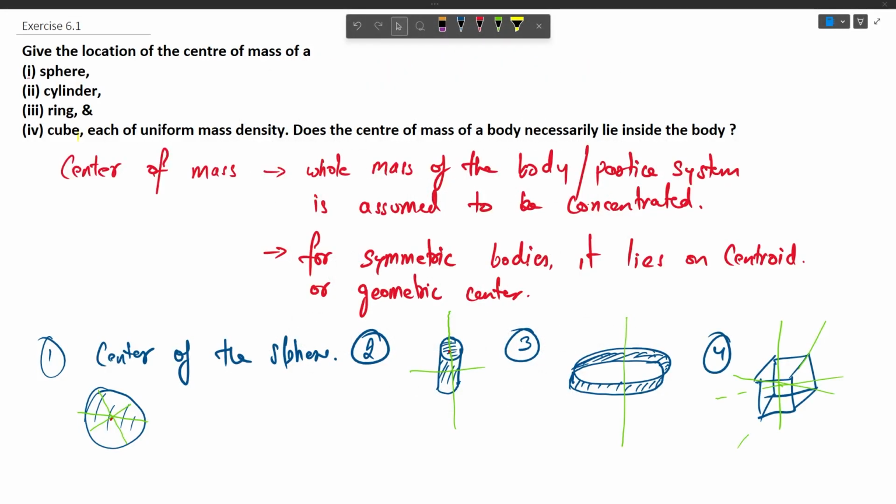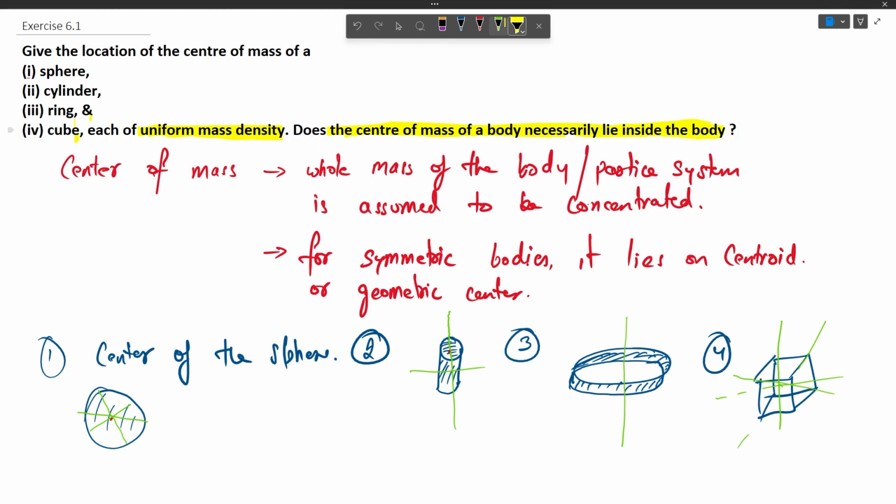The question says: give the location of center of mass of a sphere, cylinder, ring, cube, each of uniform mass density, and does the center of mass of a body necessarily lie inside the body? So we have to give the location of center of mass of these four bodies, and it has also been given that they have constant density throughout their volume, and we have to comment on whether the center of mass of a body necessarily lies inside the body or it can lie outside the body as well.